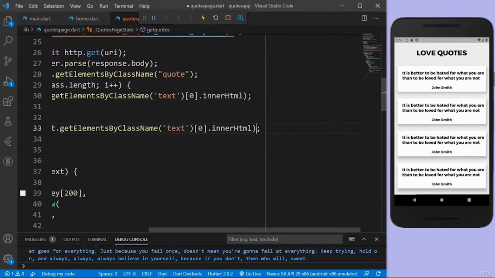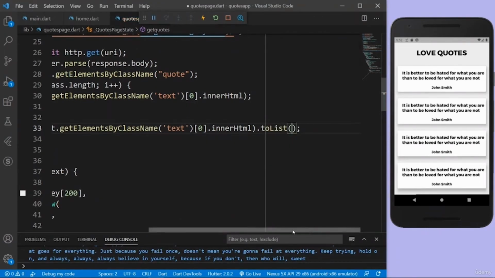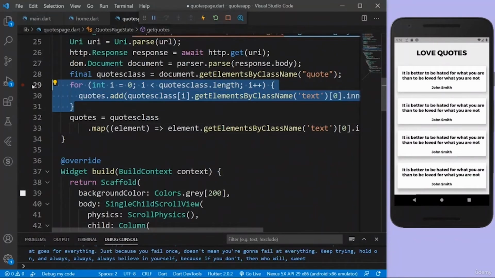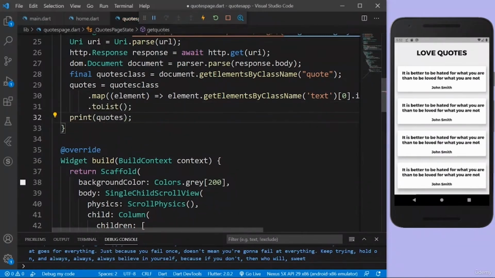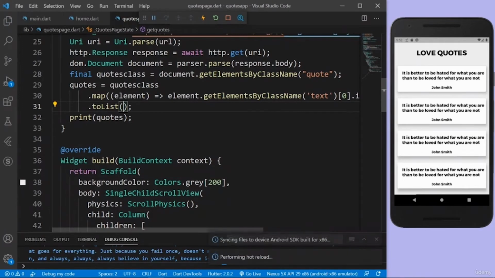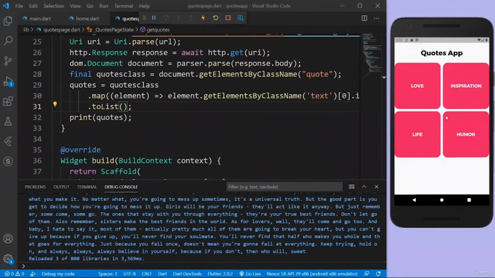And there is a problem, we have to call it .toList. As I said, whenever we call this .map, we have to call it .toList. I can just delete this for loop, and now when I print out the quotes, I'll have the same result but with less amount of code and also cleaner code. I don't want to have a for loop, so that's why I just created a .map. It just looks better and doesn't take so much time to create that for loop.